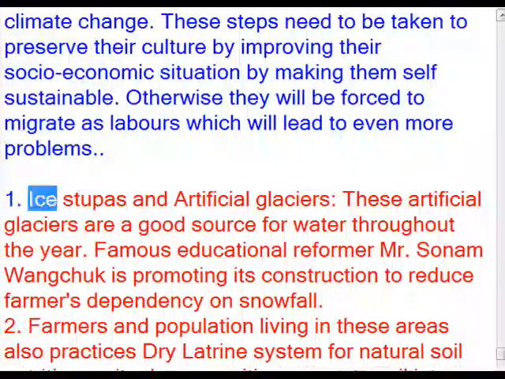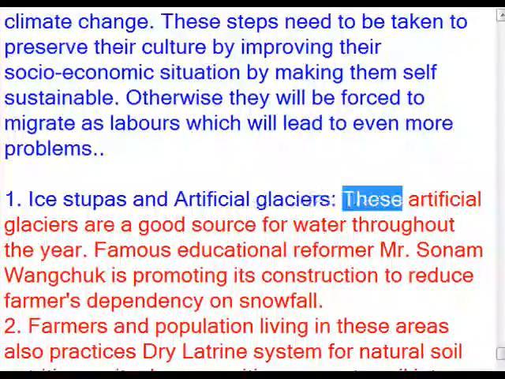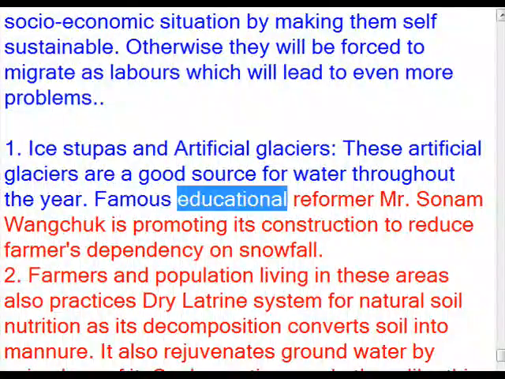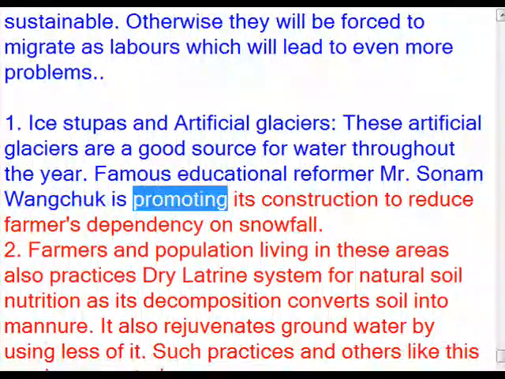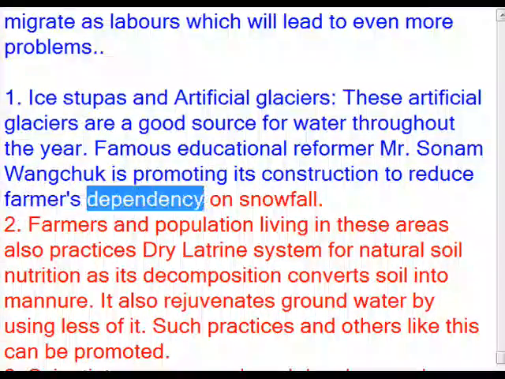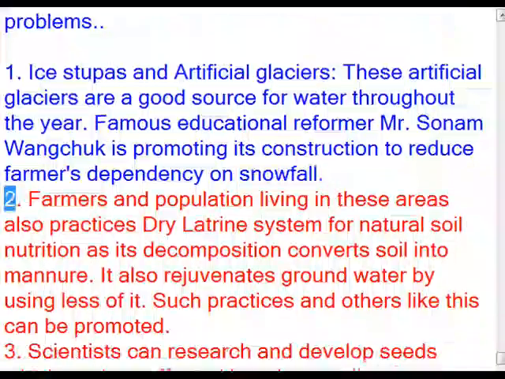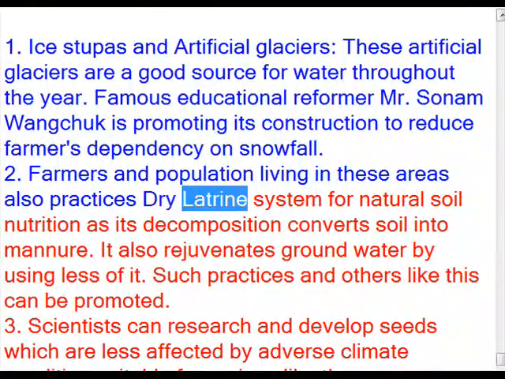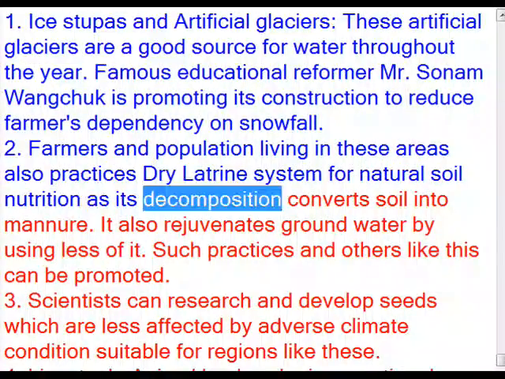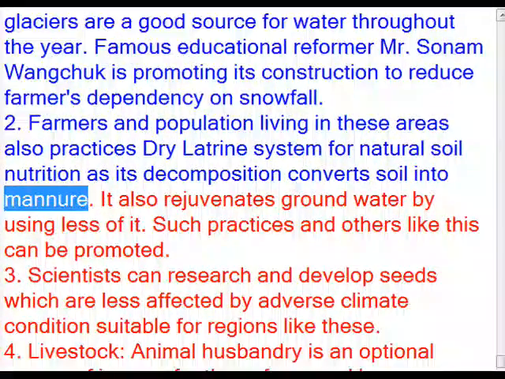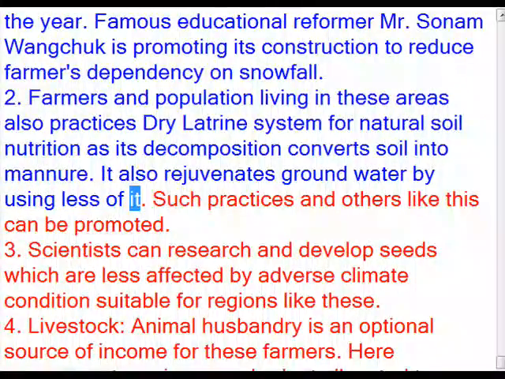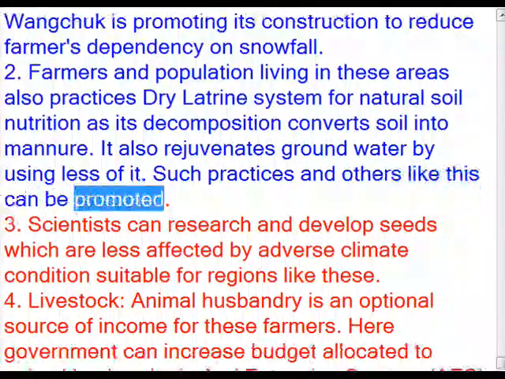1. Ice stupas and artificial glaciers. These artificial glaciers are a good source for water throughout the year. Famous educational reformer Mr. Sonam Wangchuk is promoting its construction to reduce farmers' dependency on snowfall. 2. Farmers and population living in these areas also practice the dry latrine system for natural soil nutrition, as its decomposition converts soil into manure. It also rejuvenates groundwater by using less of it. Such practices and others like this can be promoted.